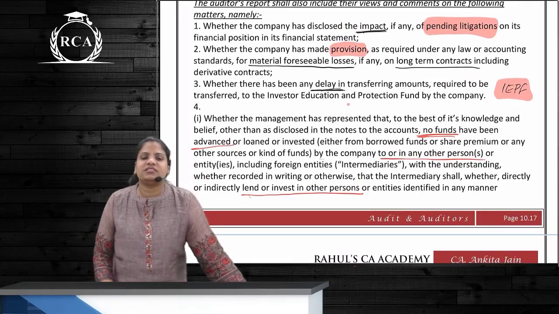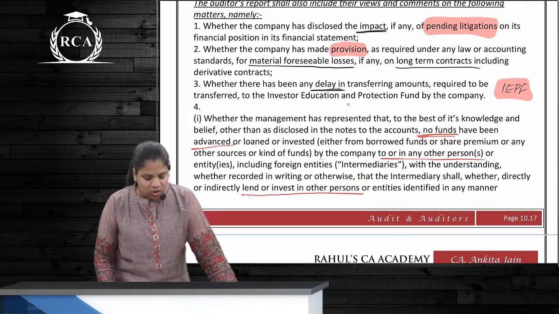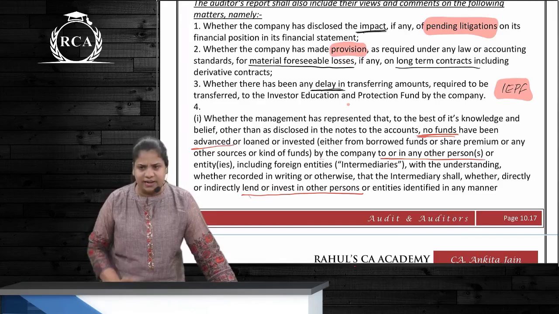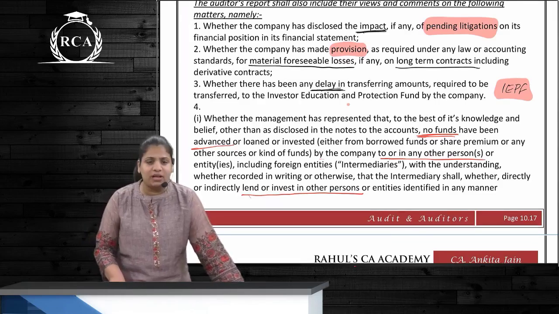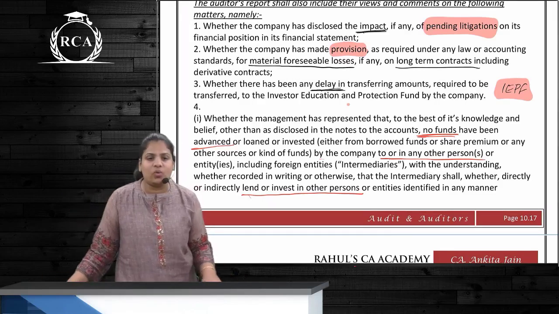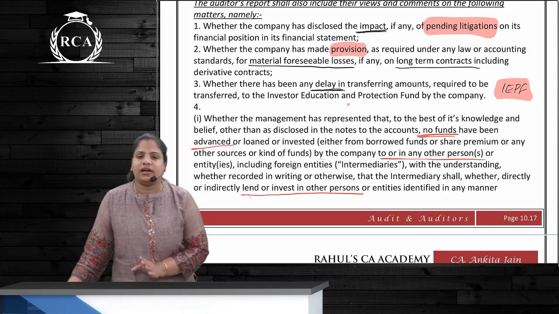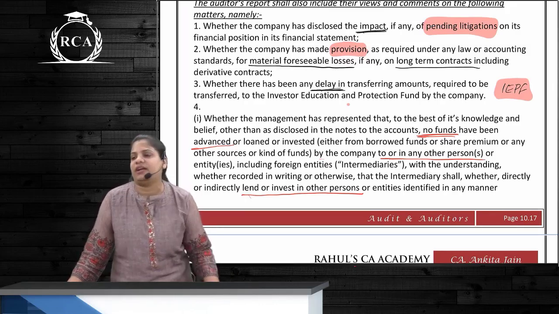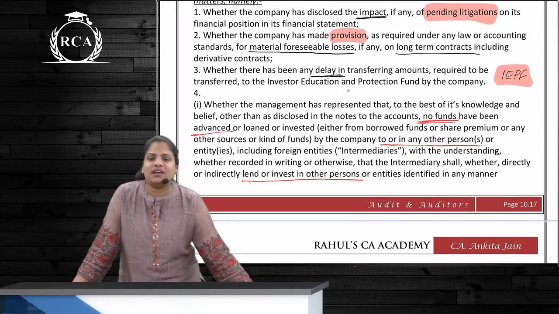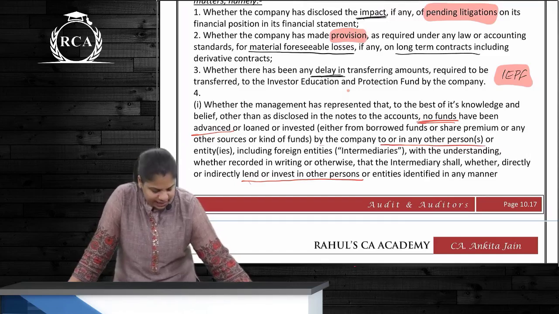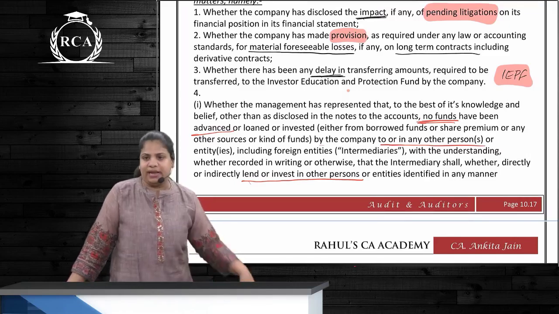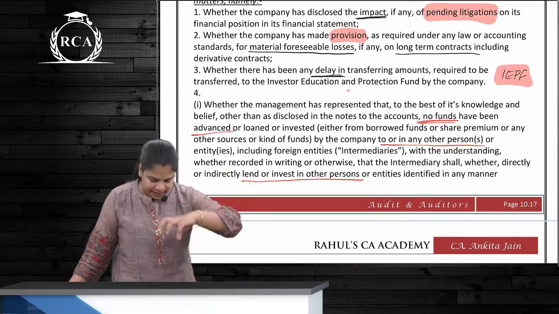First is company has disclosed the impact of what? Of any pending litigation. So it should be shown as contingent liability. Company has done it correctly. Second one, what about the provisions? Provisions with respect to material foreseeable losses on what type of contract? Any long-term contract. Example, derivative contracts. But the building example I had given, correct? Next one is what? If there is a delay in transferring to IEPF. Next one, 2 cases over here. Our company is a funding company. Company has given money to an intermediary.